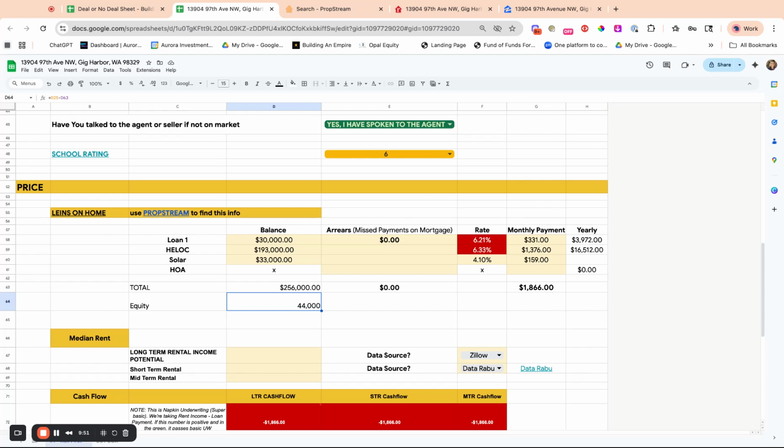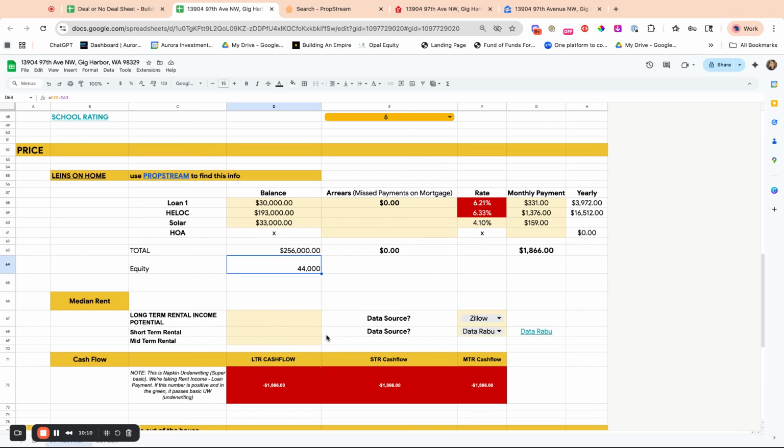Seller finance is if they have really high equity. All right, so let's look at this. We have a lot of red right here. We like to keep our interest rates below 5%. So these are red right here, and our equity is low. So next thing we're going to do is find the long-term rental income.